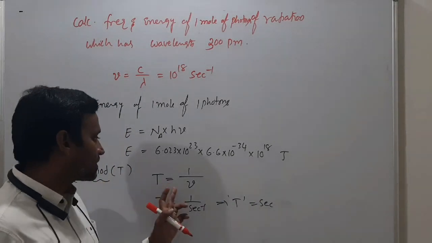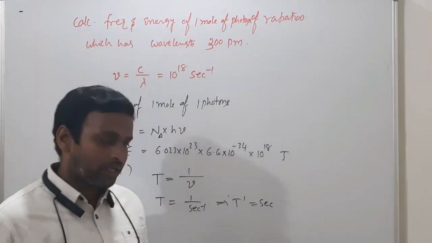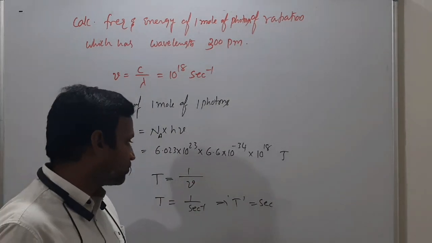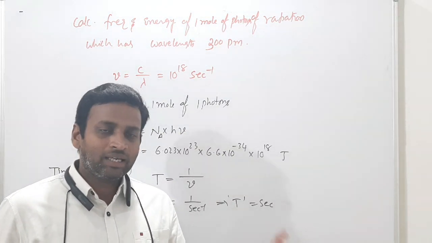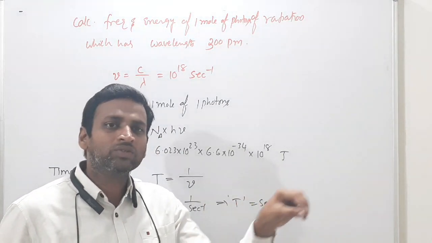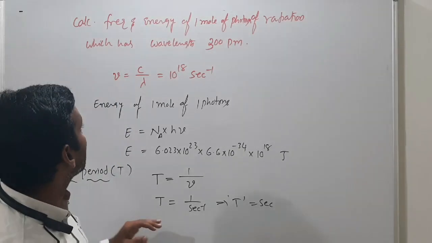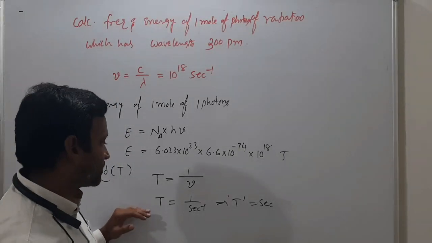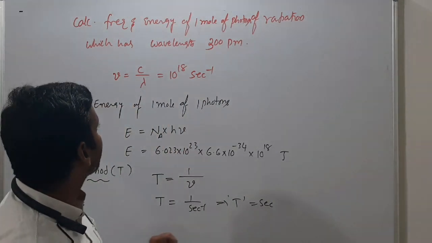So if they are asking time period, it is 1 by frequency. Time period is the reciprocal of frequency. Why? More time taken means the waves are traveling slowly, so fewer waves travel. So these are all very, very important for us. Okay, sir? So be careful.